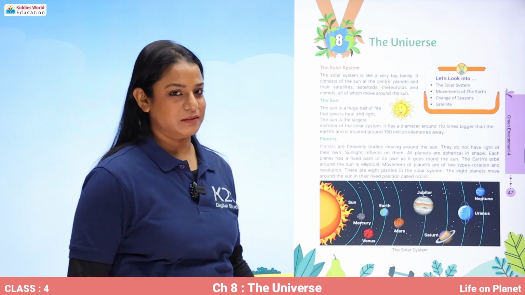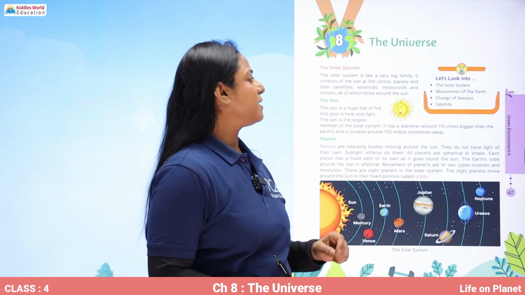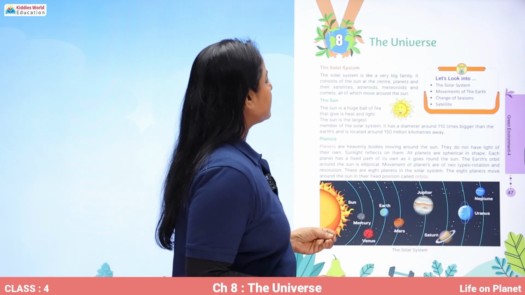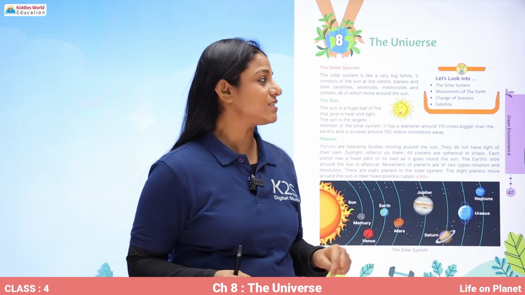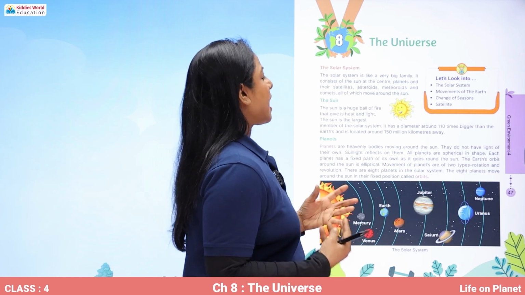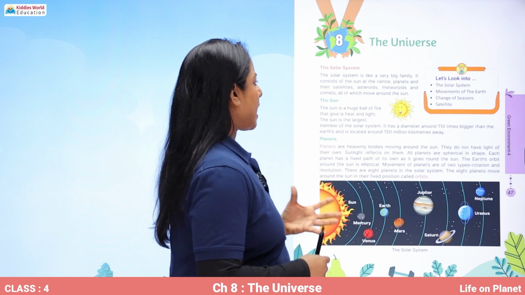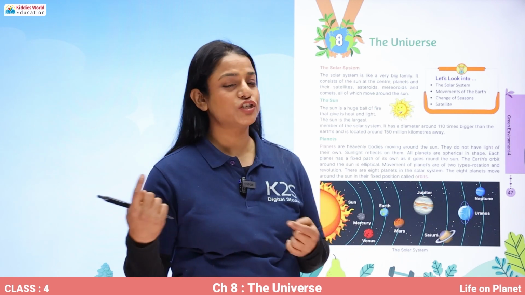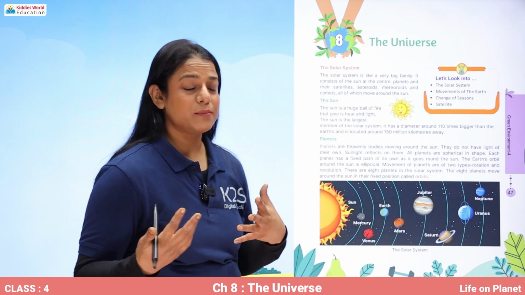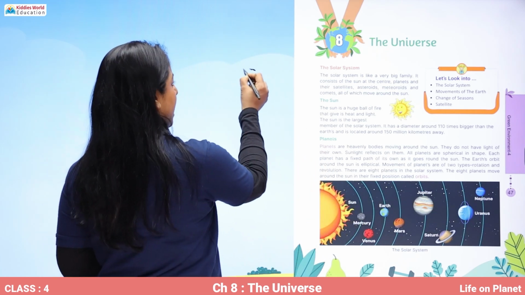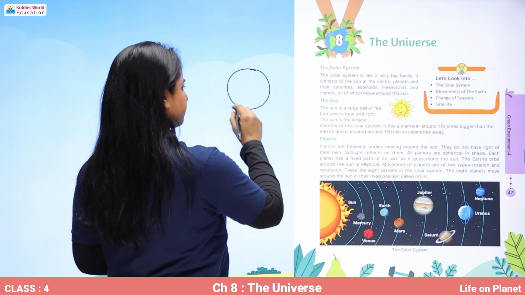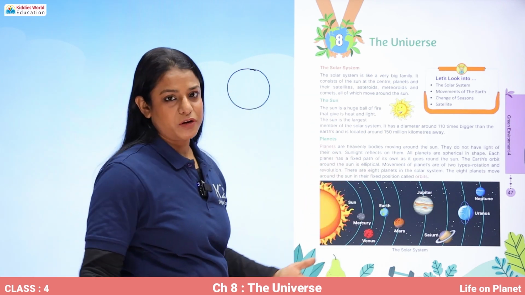The solar system. The solar system is like a very big family. It consists of the sun in the center, planets and their satellites, asteroids, meteoroids, and comets, all of which move around the sun. So, which family members do we have? We have a big sun in the center, and this is the biggest member of the family.